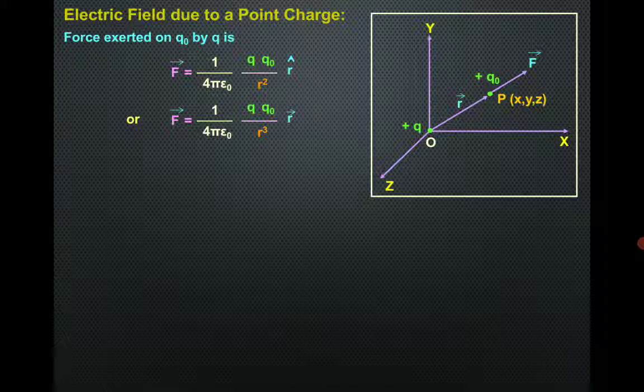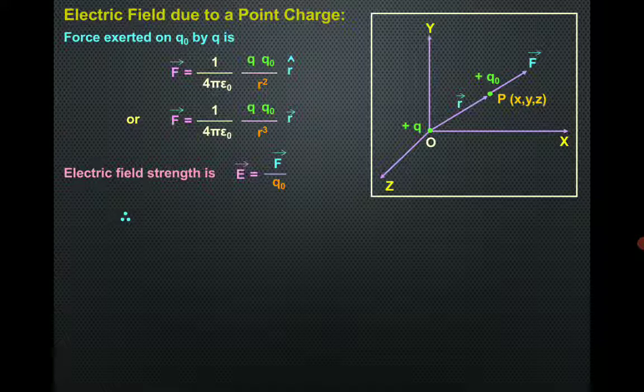If we replace r cap with vector r upon r, we get the expression vector F is equal to 1 upon 4 pi epsilon naught Q naught by r cube vector r. Electric field strength is expressed as vector E is equal to vector F upon Q naught.